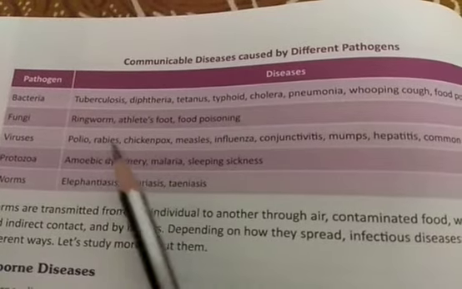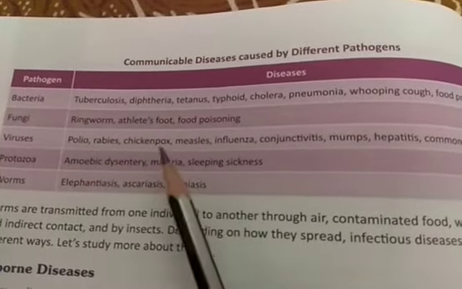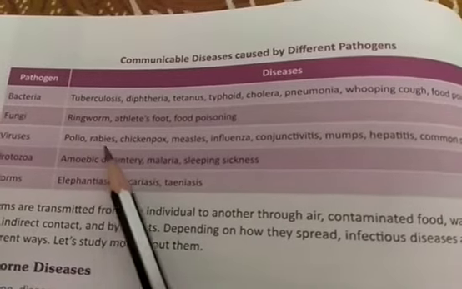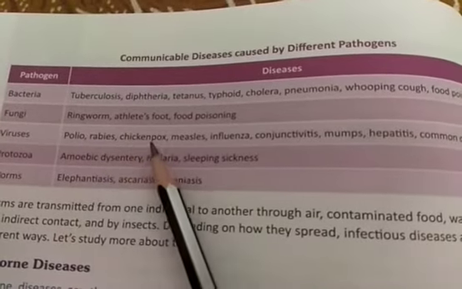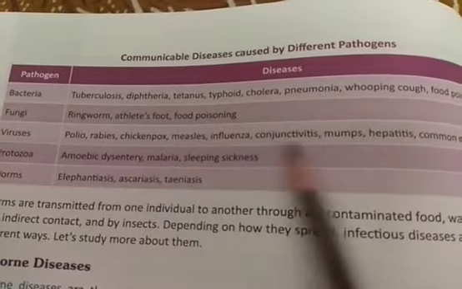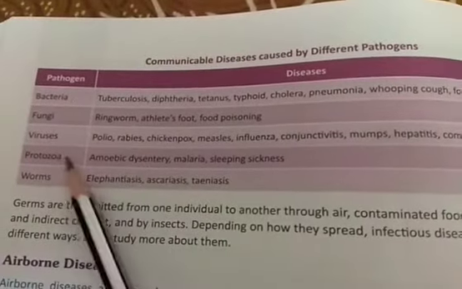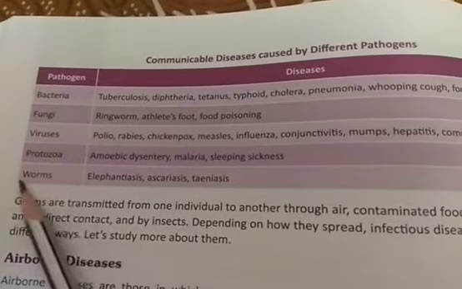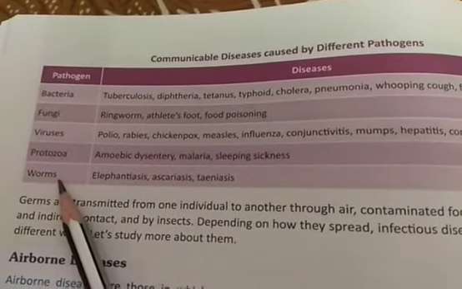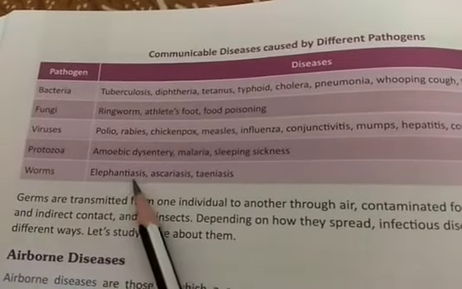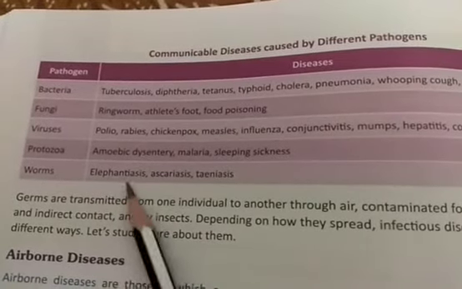It is not a single virus causing polio, rabies, chickenpox altogether. One type of virus can cause polio, another type can cause rabies, another type can cause chickenpox. So we have these microbial infections, and this last one is basically not a microorganism, but yes, it is a very small organism. It will cause elephantiasis.